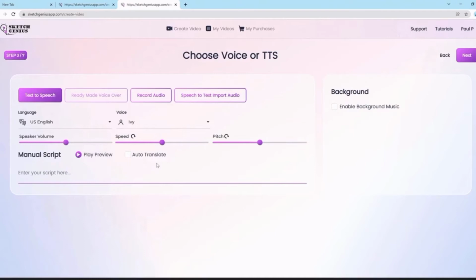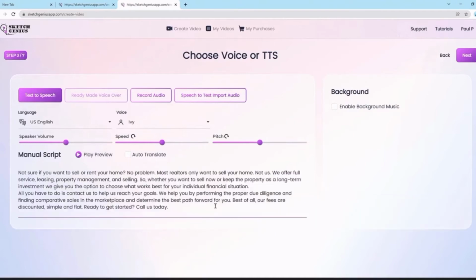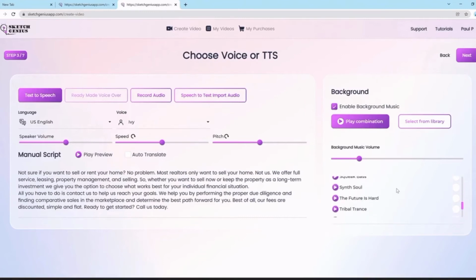So no matter what option you pick, ultimately the next step is you go in, and of course you can also enable any background music that you have here and all that. You can play the combination of them and all that good stuff. So if I like this one, I'll pick this, and then I can reduce the background music a little bit, and then I can go next. And you can also play combination to see how it actually plays out.